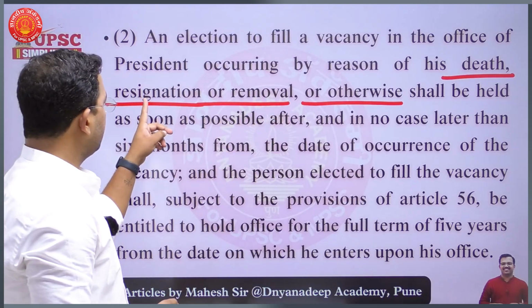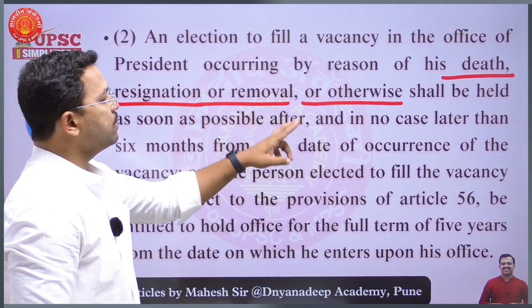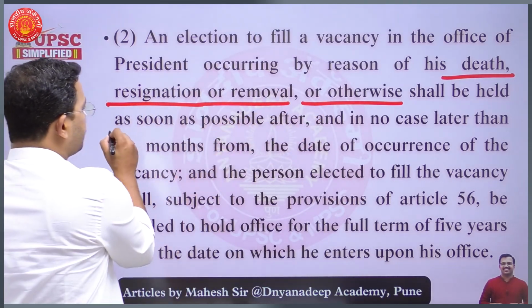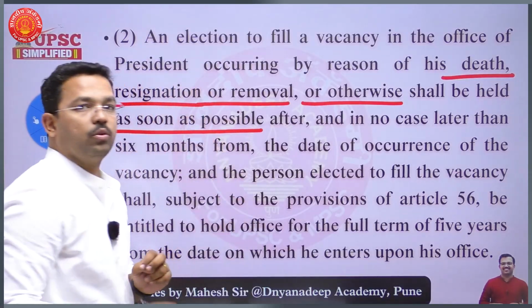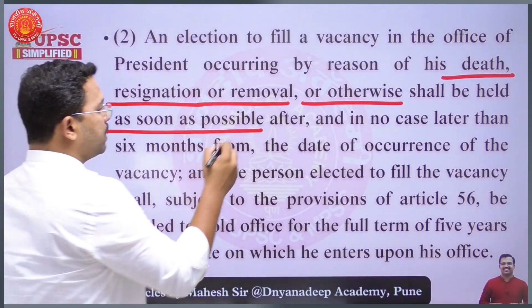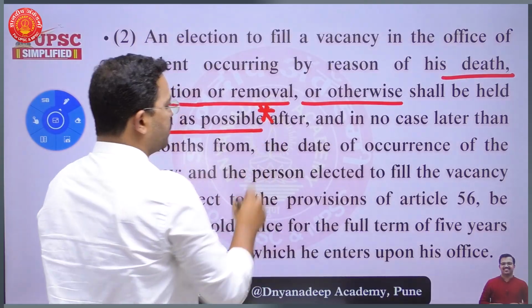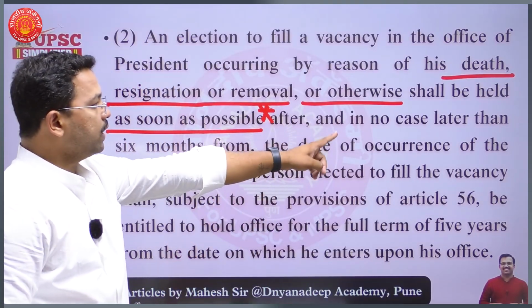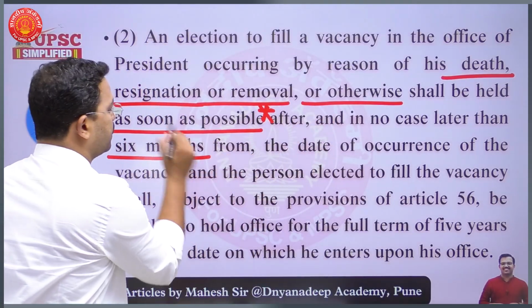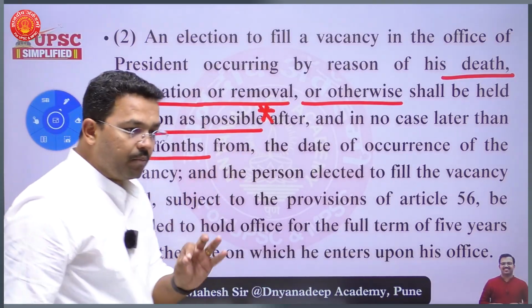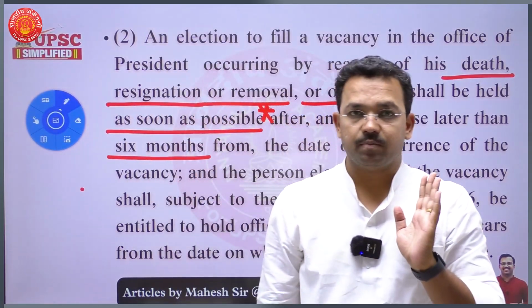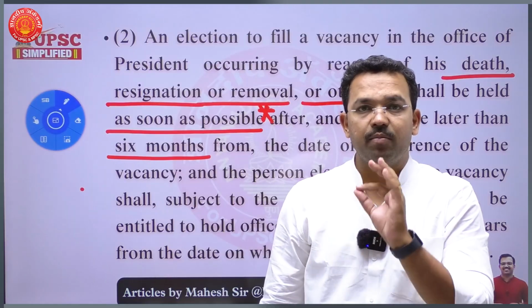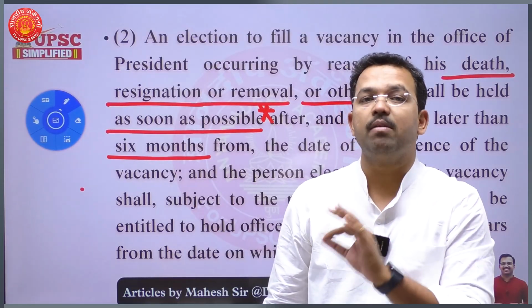It shall be held as soon as possible, and in no case later than 6 months. So the maximum time limit is 6 months. There is no minimum time limit.